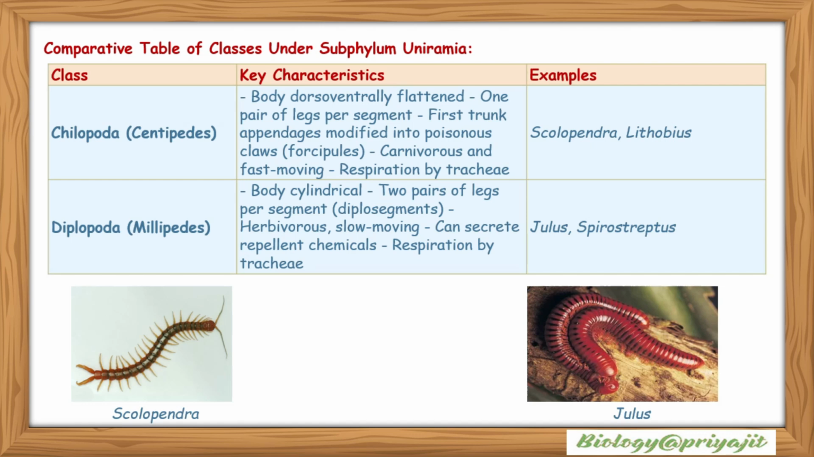Diplopoda are also known as millipedes. This Julus is an example of a diplopod and Scolopendra is an example of a chilopod. So the diplopod body is cylindrical, with 2 pairs of legs per segment, from fused diplosegments. They are herbivorous, slow moving and can secrete repellent chemicals. Their respiration is performed by trachea. So Julus and Spirostreptus are examples of Diplopoda.